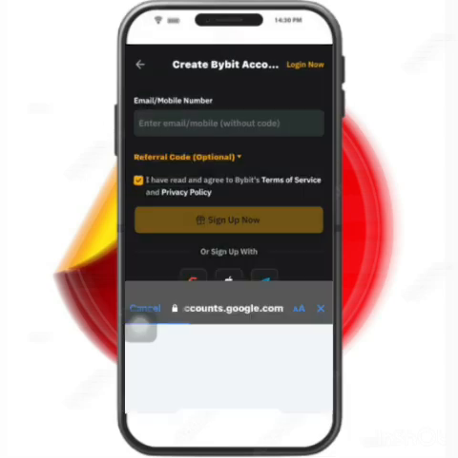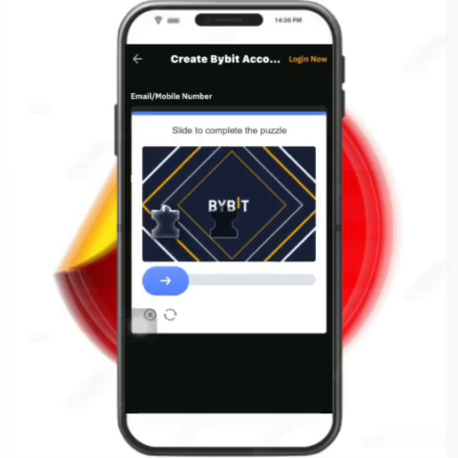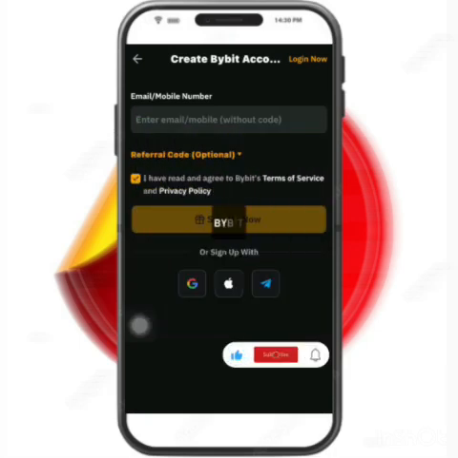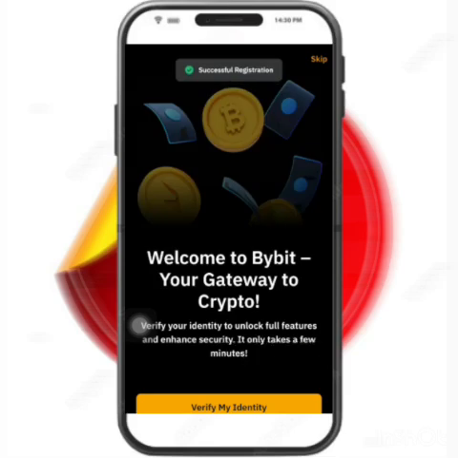Okay, so as you can see, it's processing, and within a short time, yes, we will have to solve this captcha for security reasons, because they are trying to keep bot accounts from accessing this app. So to prove that you are human, just solve this puzzle, match it to fill that space. Okay, so verification successful and processing. Welcome to Bybit, registration successful.